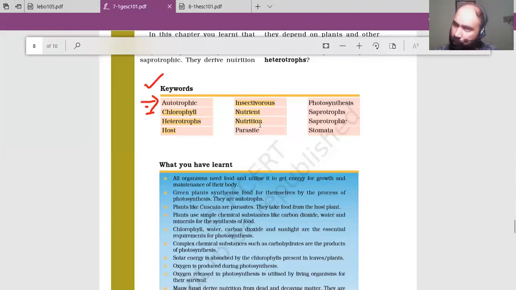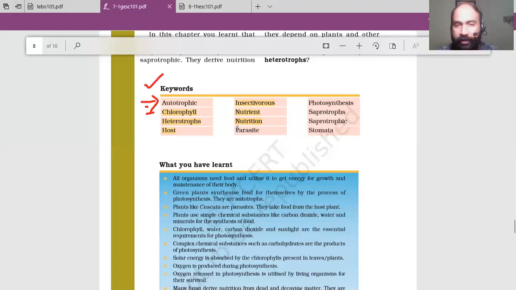Nutrition is the process by which they get energy, okay. We have already studied the nutrition definition. Same definition you can apply here. Nutrition: the process by which food is taken in and is utilized by the body to get energy. That is related to animals. In the plants' case, nutrition is the process by which plants synthesize their own food and utilize the food to get energy.